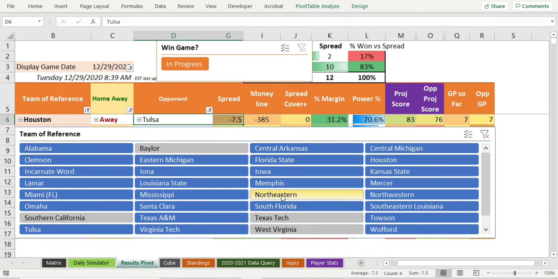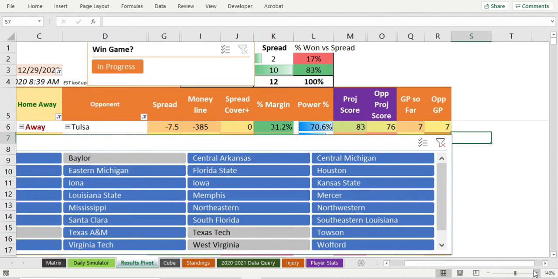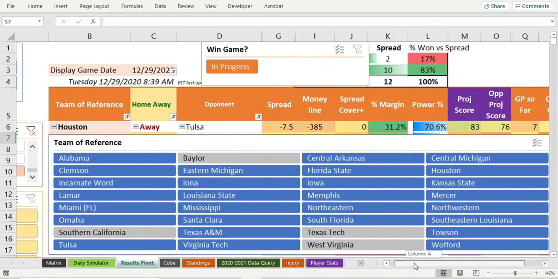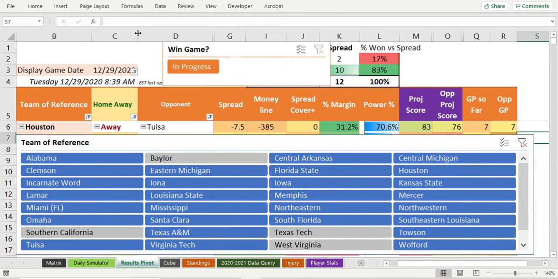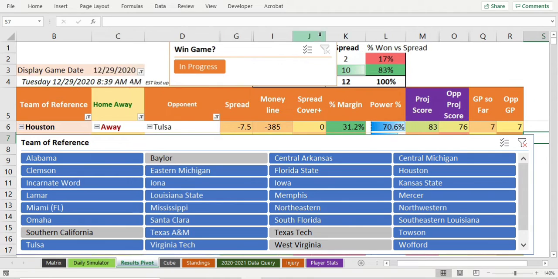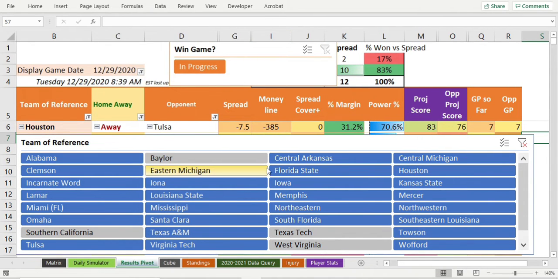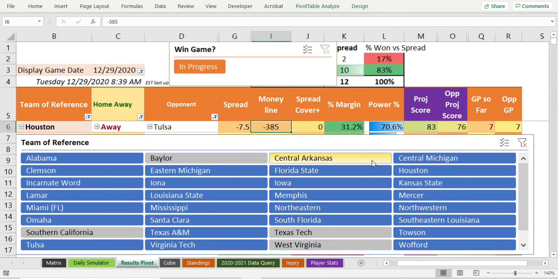They're not optimal games. Houston and Tulsa, minus 7.5. We can get this on one screen for everybody. That's why we want to do that. Let's see here. So 7.5 minus 385 away.